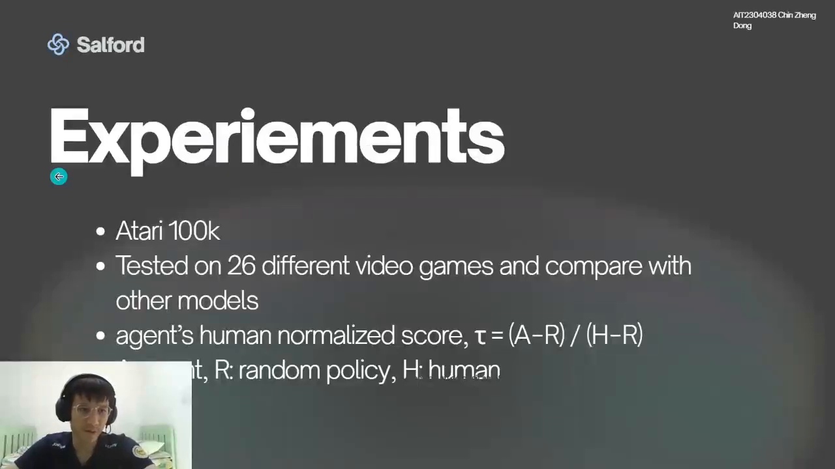To test the model, they use a benchmark called Atari 100K, which consists of 26 different video games, and see how well the model plays these games compared with other models. For the evaluation metric, they use something called an agent's human normalized score, which has this formula. Basically, what this formula tells us is the inverse slope between a random policy and a human. So if it has a score of 0, it means it plays as well as a random policy, and if the score is 1, it means it plays as well as a human.